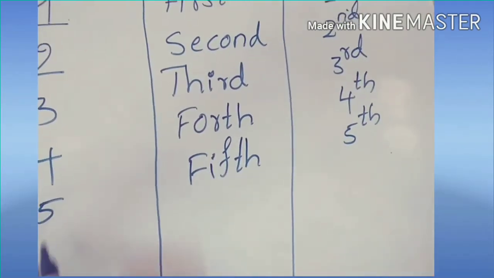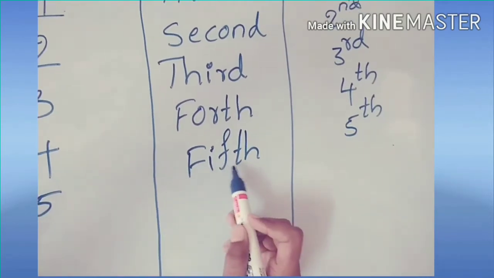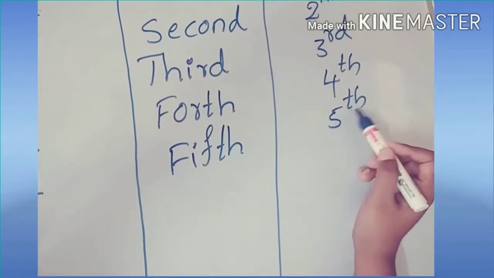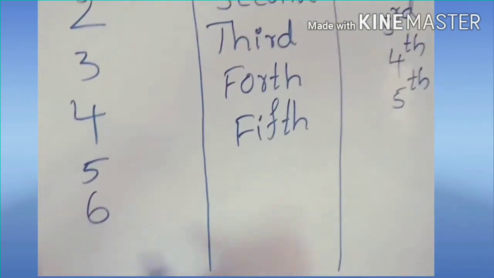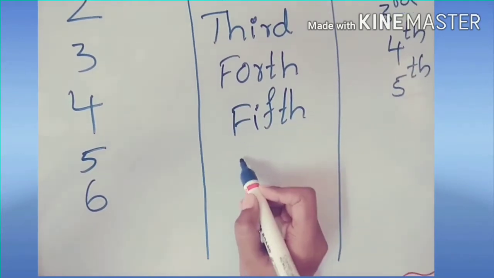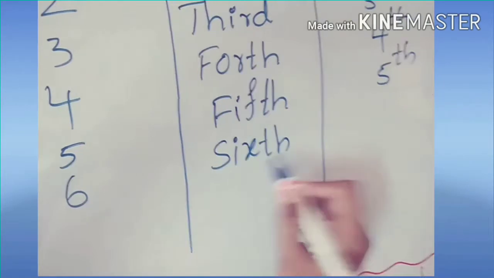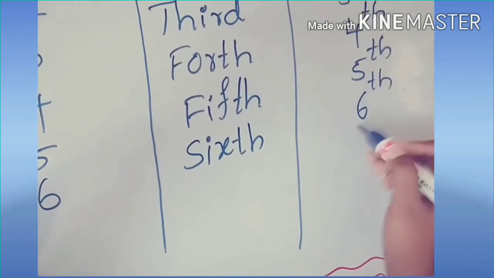4TH, fourth. And 5. Its ordinal form is FIFTH, fifth. Its short form is 5TH, fifth. And 6. Its ordinal form is SIXTH, sixth. Its short form is 6TH, sixth.